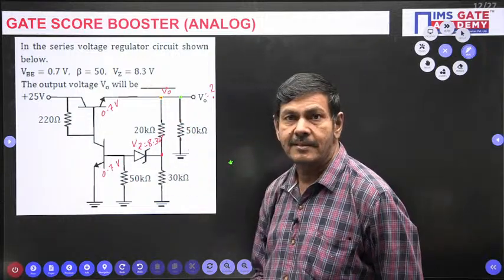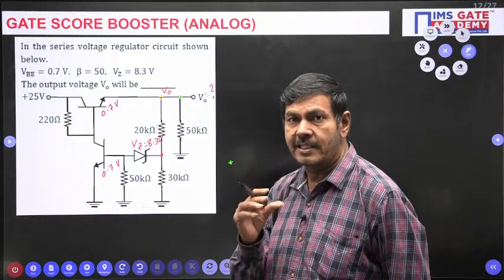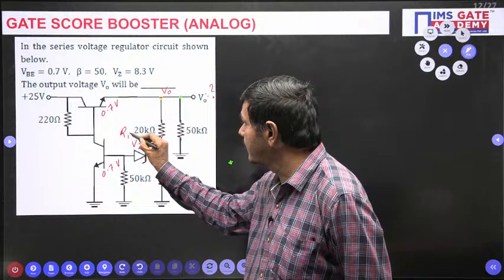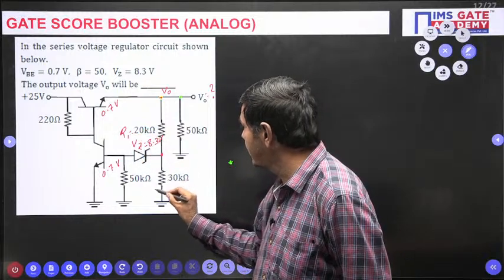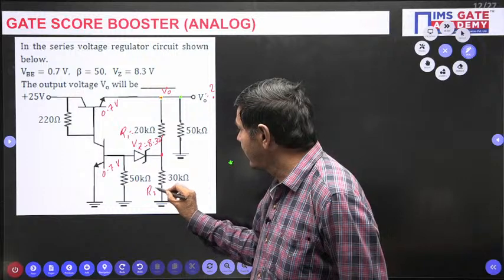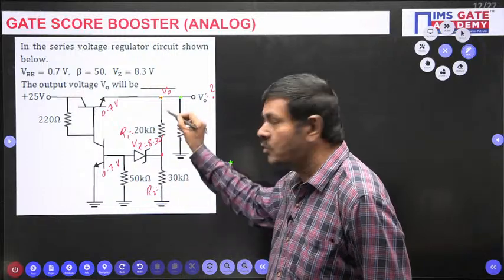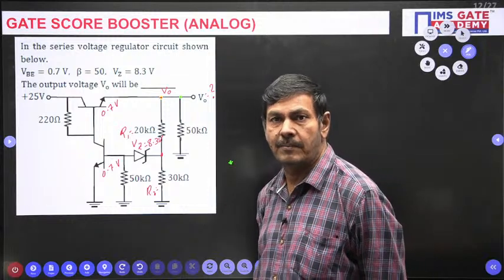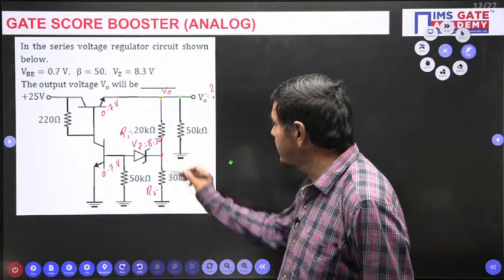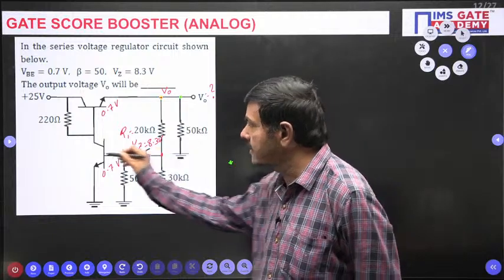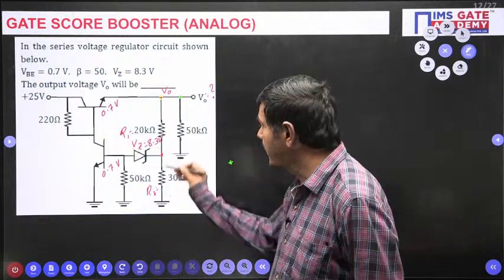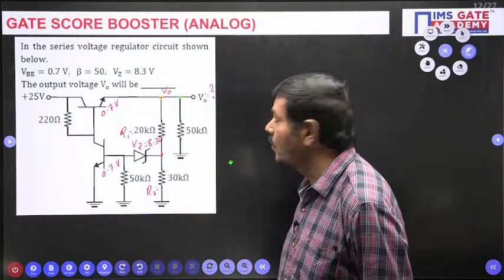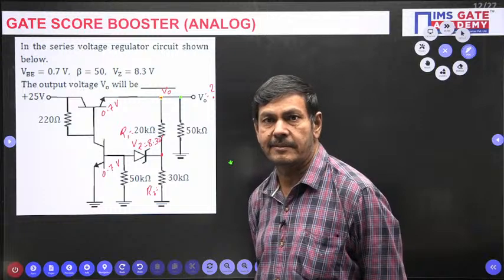The current passing through the resistors R1 and R2 must be the same. If the current passing through R1 and R2 is the same, then only we can apply the voltage division formula. But in this case, some current may divert to this side. Then how can you say the voltage division formula is applicable here?